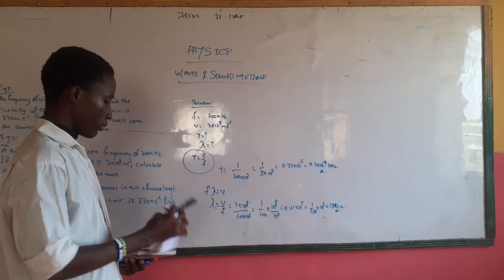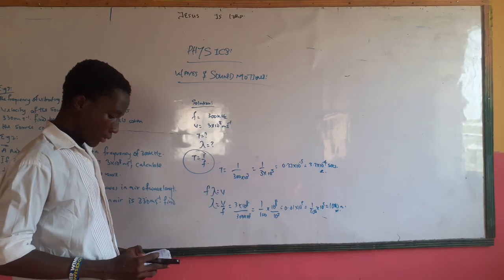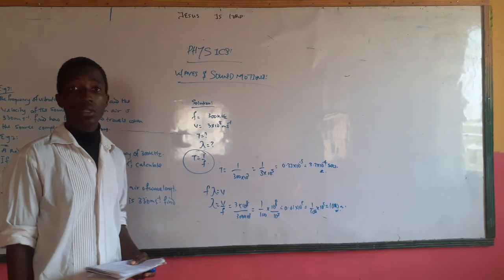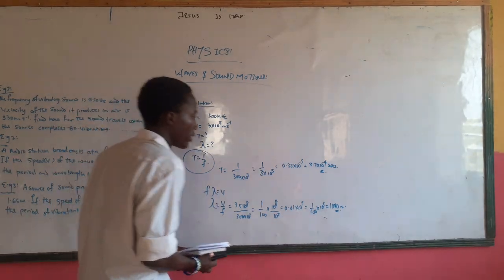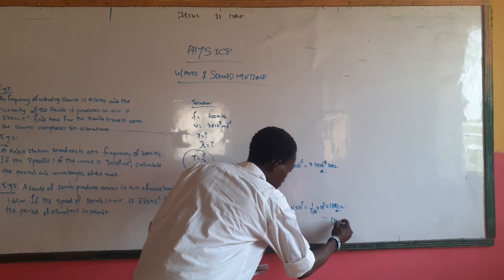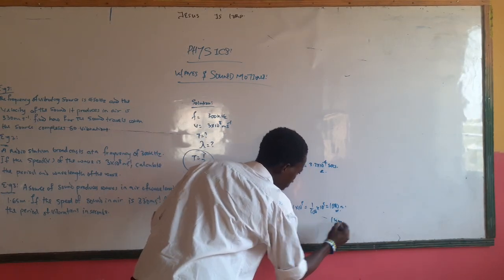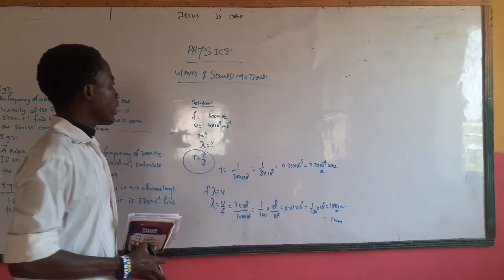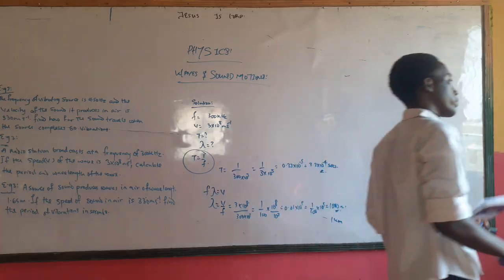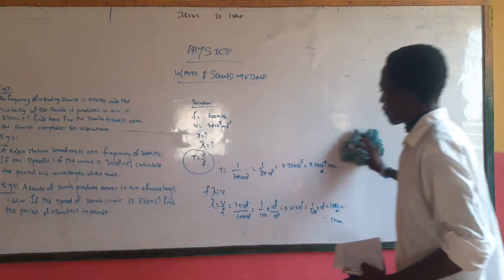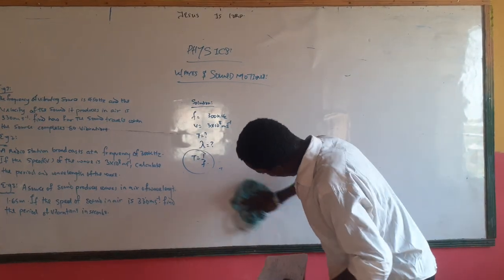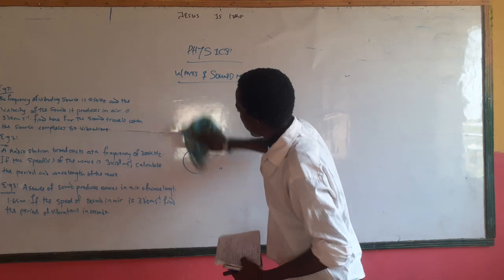So we've gotten the frequency and we've gotten the wavelength. Do we understand this? So the 1000, you can convert it to kilometer. So you can have something like 1 kilometer. Do you understand that? Please don't mind, let me correct it now. 1 kilometer. Do you understand that? So let's solve the final question on this aspect.